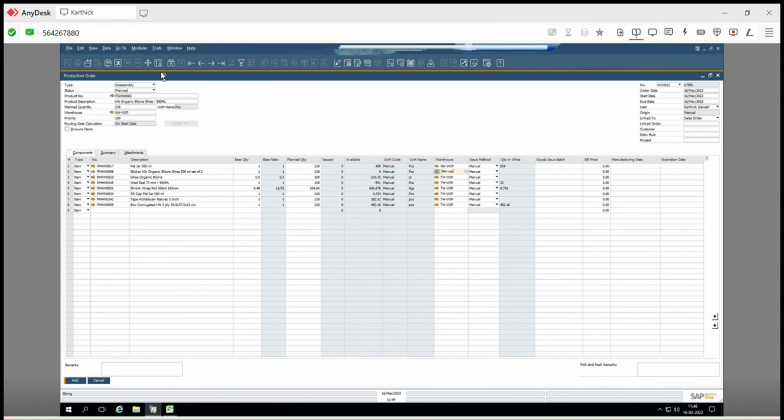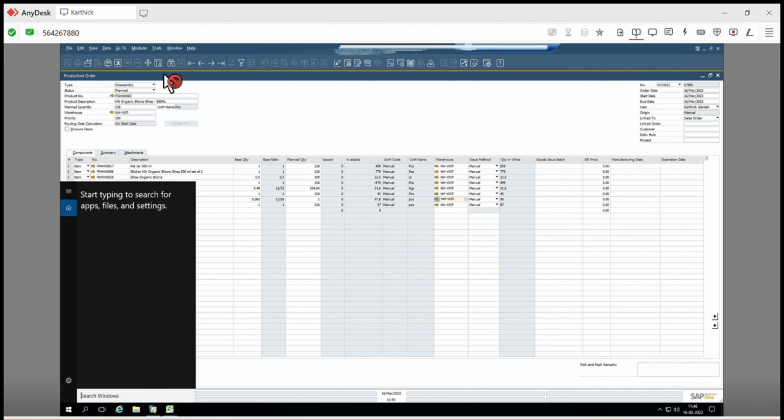You can press Control up arrow. Go below, go to THWIP and just press Control up arrow. It's automatic. In this disassembly, you don't have to mention the goods issue batch. Just release the production order and just add this one.